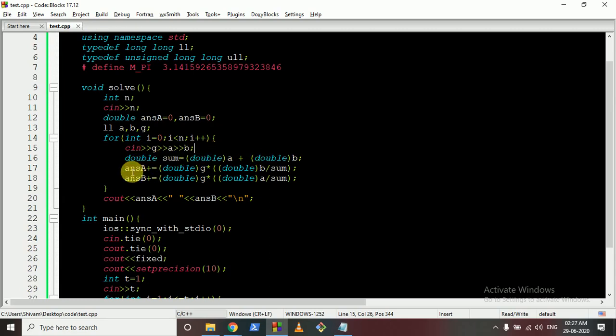And for finding out a, we take the total gold into the b value, because for finding out a, we want the fraction for b, and the fraction for how much a will get, b will get, is just the fraction for a. So it's just what we have done here.